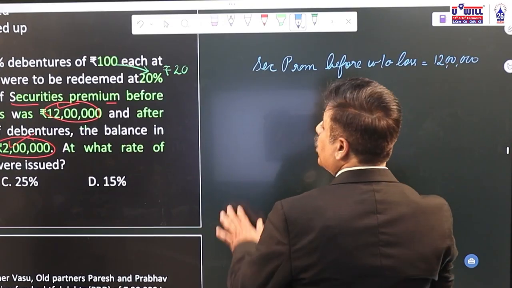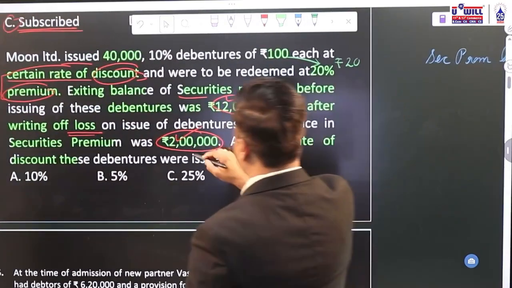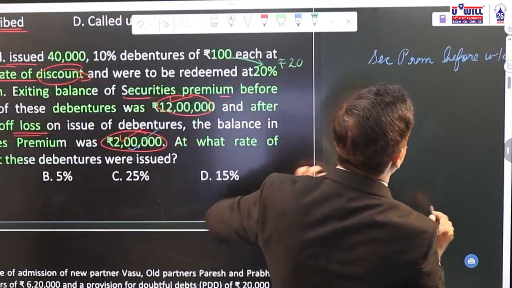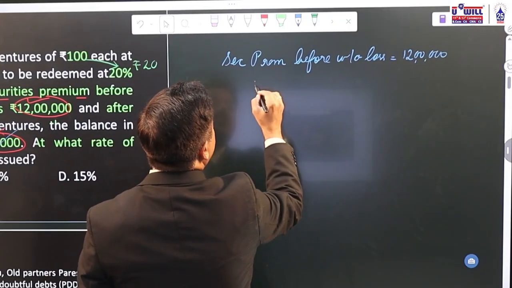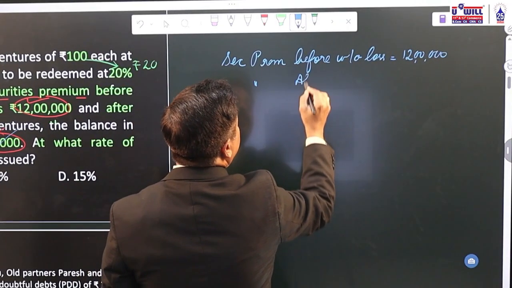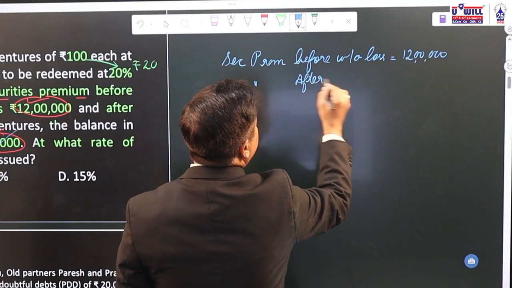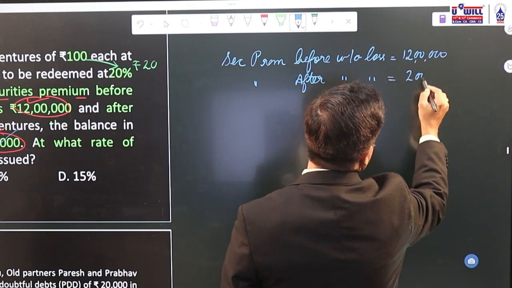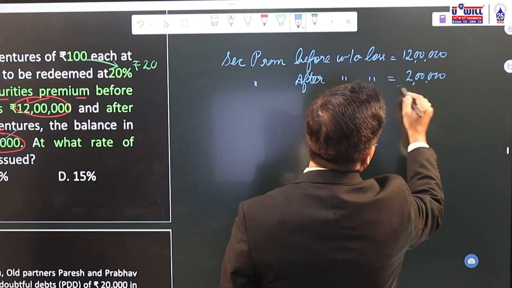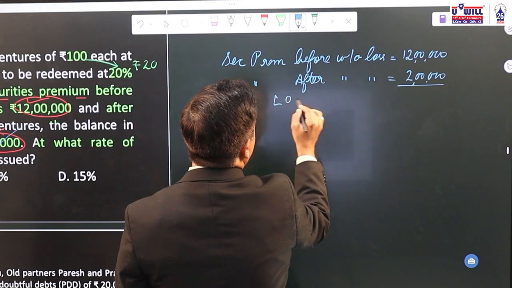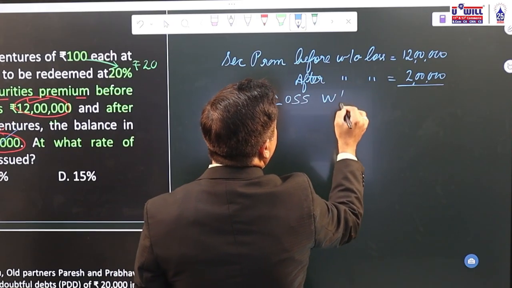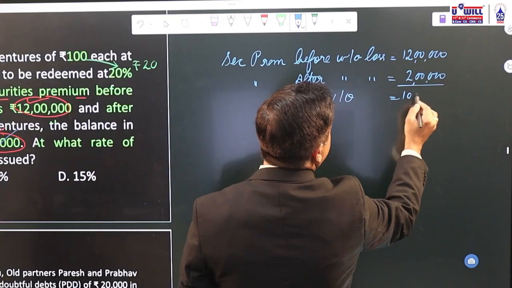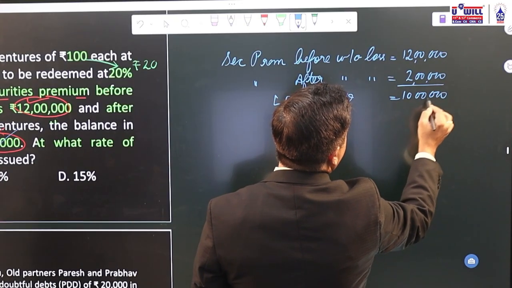What is the securities premium balance after writing off the loss? 2 lakhs. It means how much of the loss is written off? 10 lakhs.